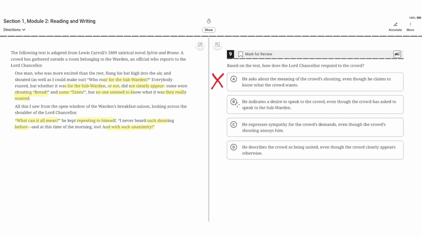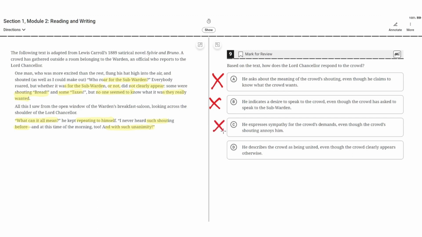So A is incorrect. B, he indicates a desire to speak to the crowd, even though the crowd has asked to speak to the subwarden. This is incorrect because the Lord Chancellor never said that he wanted to speak to the crowd. So B is incorrect. C, he expresses sympathy for the crowd's demands, even though the crowd's shouting annoys him. This is incorrect because the text never says that the Lord Chancellor expressed sympathy for the crowd's demands, and it isn't clearly stated that the crowd's shouting annoys him. It just causes him to repeat, what can it all mean?